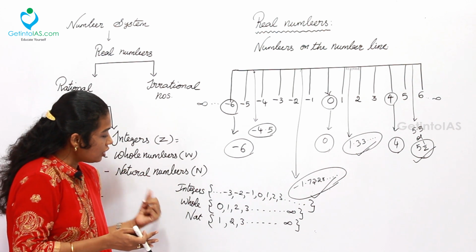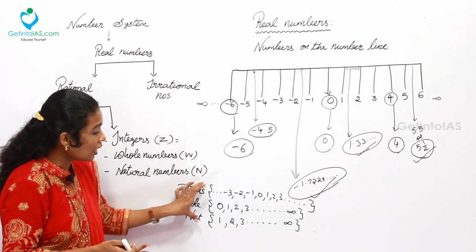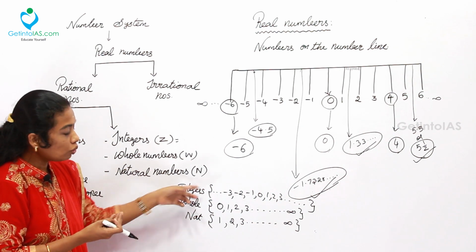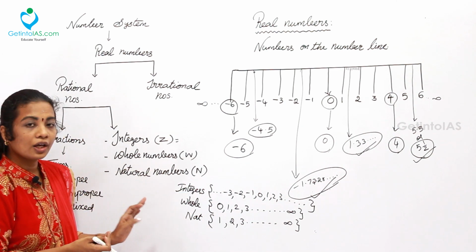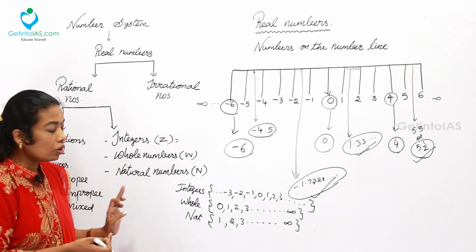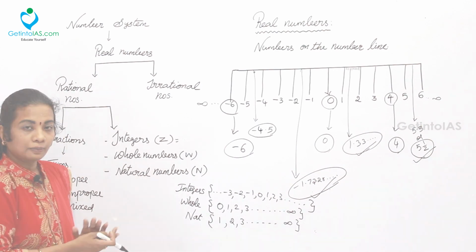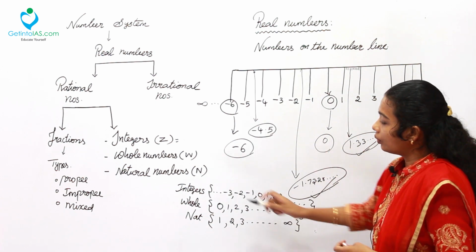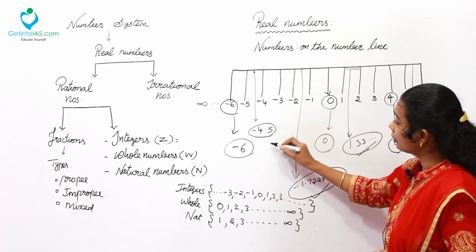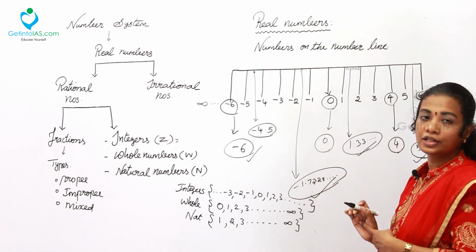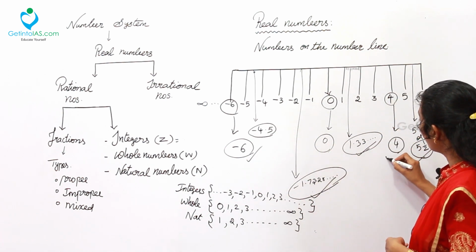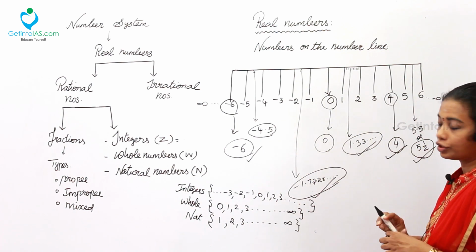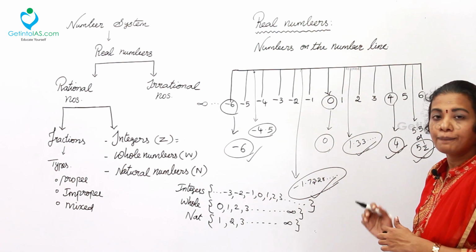So here, integers, whole numbers and natural numbers, these are the set of them. They belong to these categories. Simply, they are the range in which integers, whole numbers and natural numbers lie. In this number chart, we can observe what an integer value is. Here -6 is an integer value, and 4 is also an integer value. One is negative and the other is positive. All these can be gathered under real numbers.